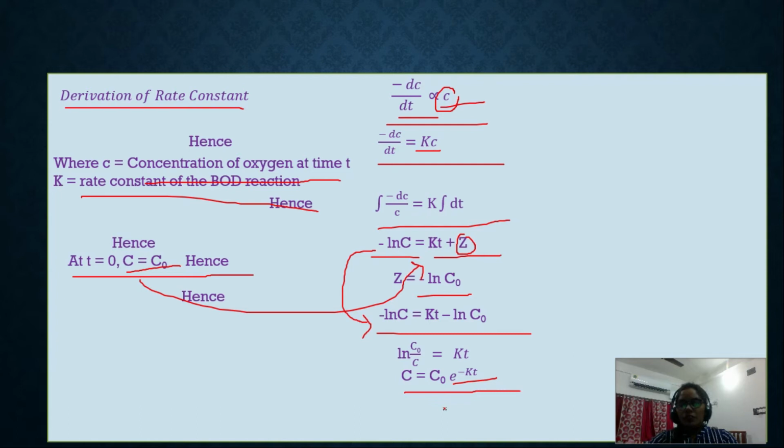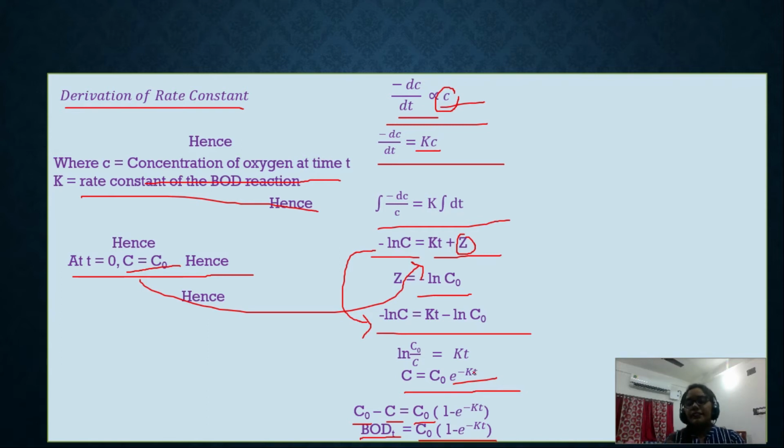So next, if we do C0 minus C, that is equals to C0 into 1 minus e to the power minus Kt. That means in both sides we have taken the C0 minus, where C0 is the initial concentration, and C is the concentration of dissolved oxygen at time t. So C0 minus C we can write down as the BOD at time t, that is equals to C0 into 1 minus e to the power minus Kt.